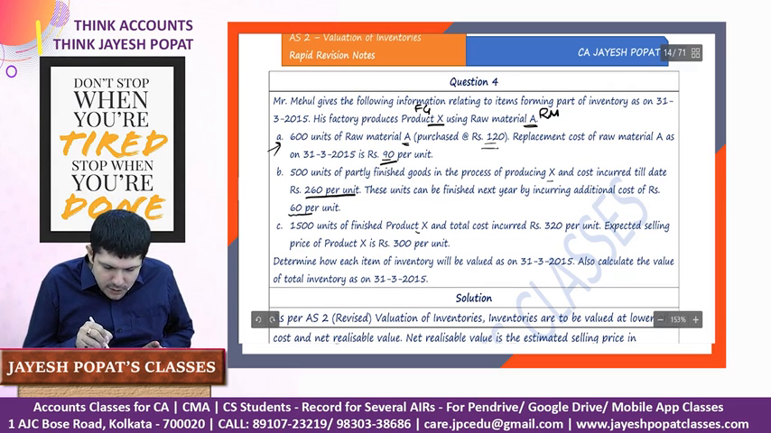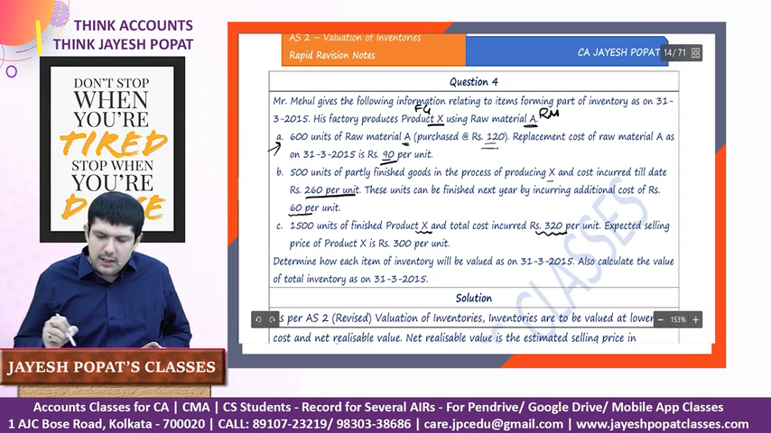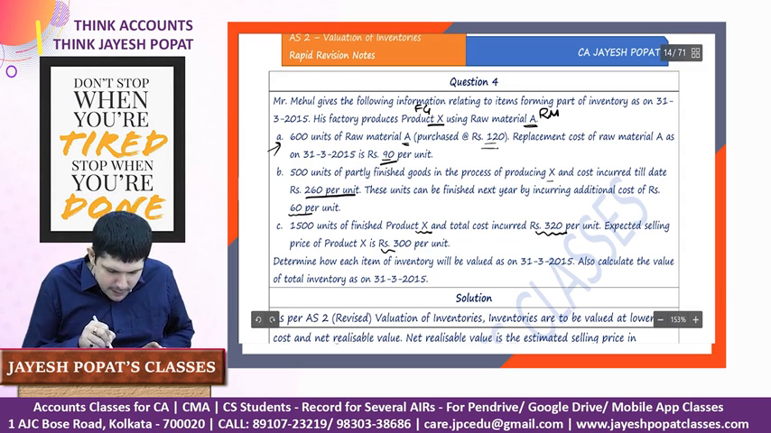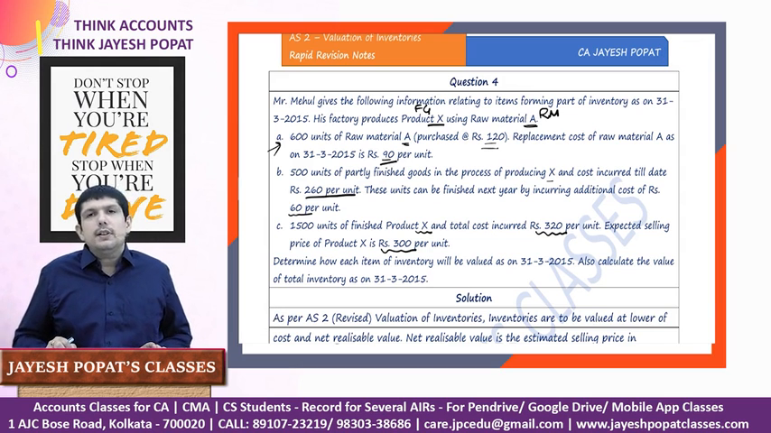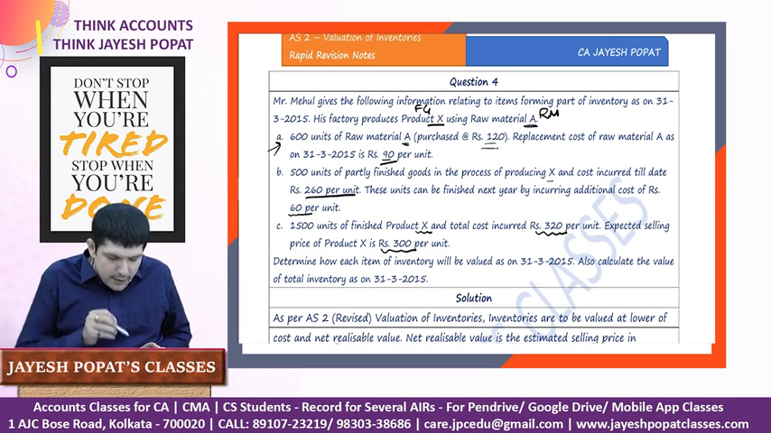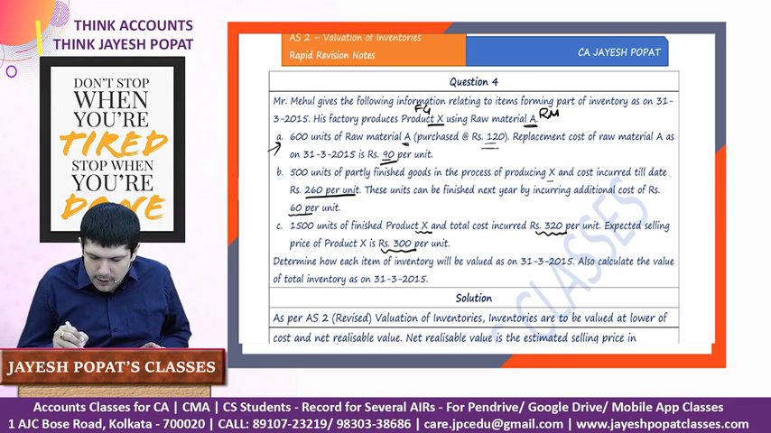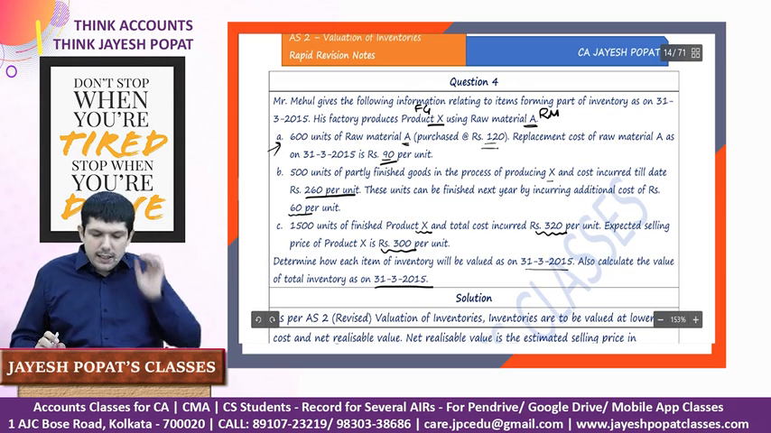1500 units of finished goods X is there in the stock. Total cost incurred in producing it is 320 and the expected selling price is 300. So obviously this finished goods need to be valued at 300 because we will compare cost and net realizable value. Cost is 320, net realizable value is 300. So obviously it should be valued at 300. Determine how each of the items of inventory will be valued and also calculate the total value of inventory as on 31st March 15.